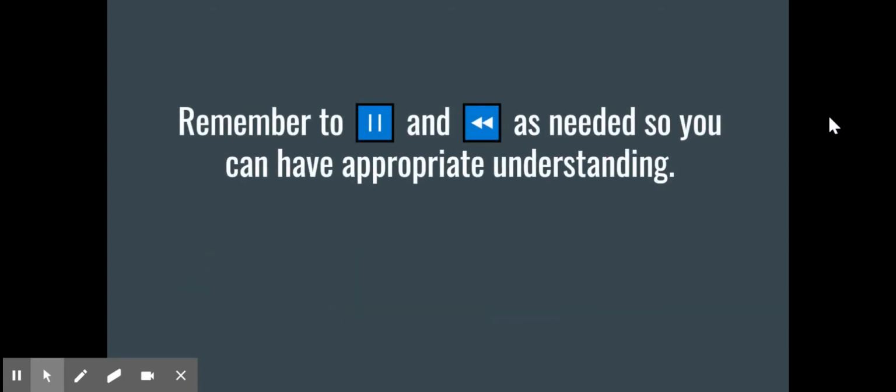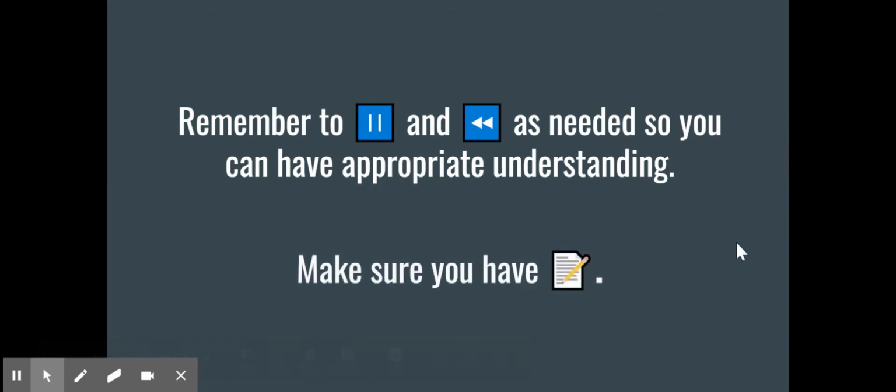Remember to pause and rewind as you need so that way you can have appropriate understanding and be able to read and get everything down. And of course, make sure that you have something to write on and write with.